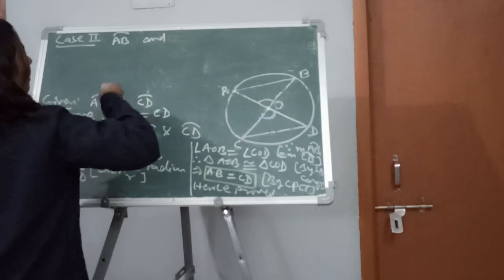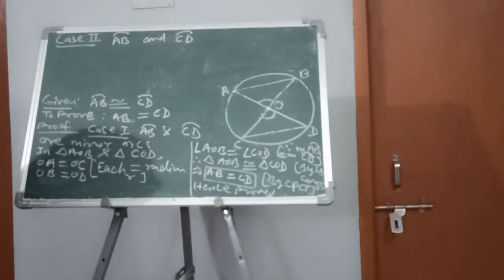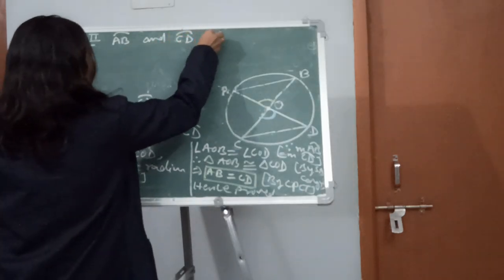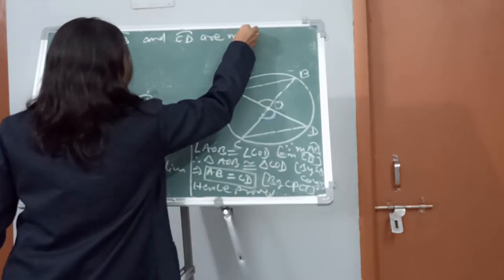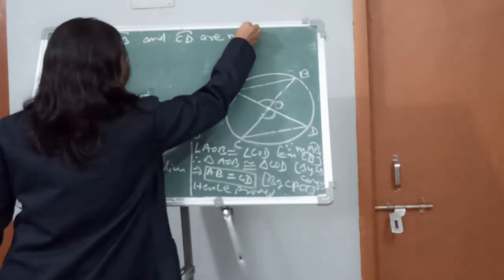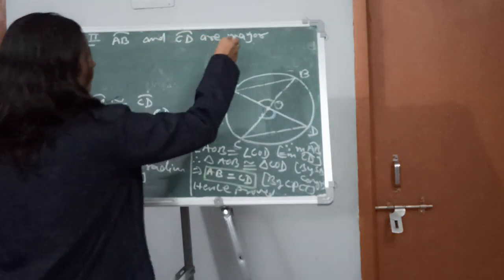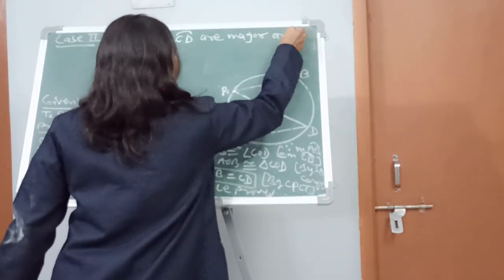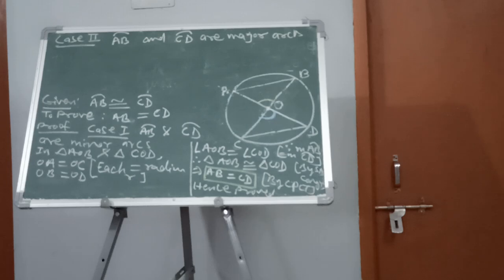AB we have already written, na? Okay. Arc AB and arc CD are major arcs.